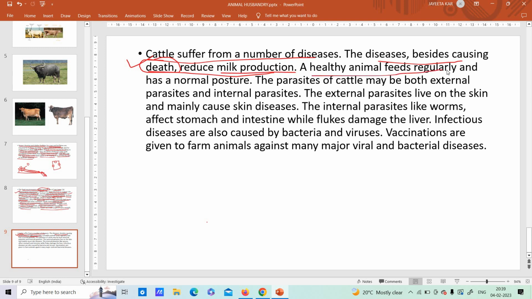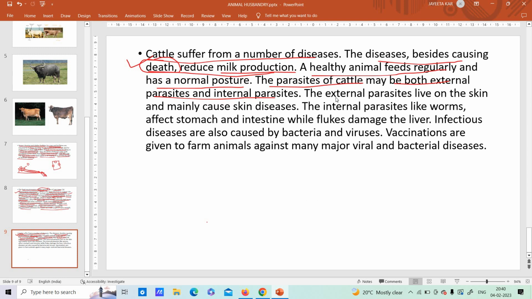A healthy animal feeds regularly and has a normal posture. Normal posture means the normal, you have seen how cows are. Here you can see that this is a normal posture of a cow. So that's a healthy one. The parasites of cattle can be both external parasites and internal parasites. Fine, we know parasite means what? They will never produce anything by themselves. Instead, they will be feeding on the host organism for its nutrition. That means they will not do anything by themselves, or they'll keep on taking benefit from others. So these are known as parasites.